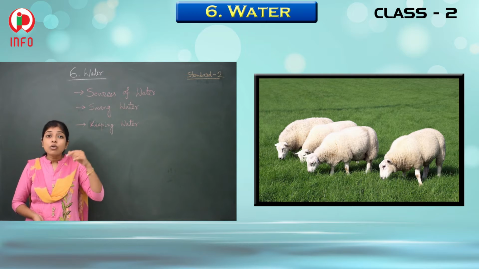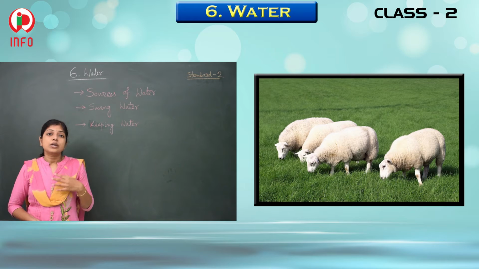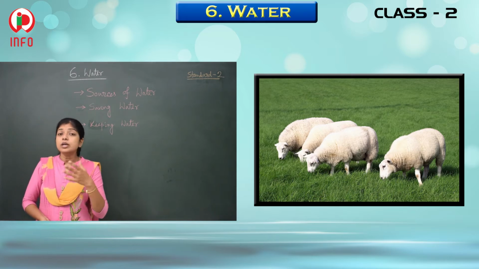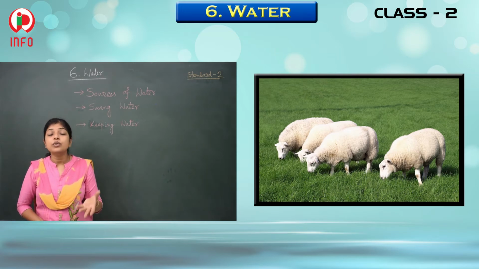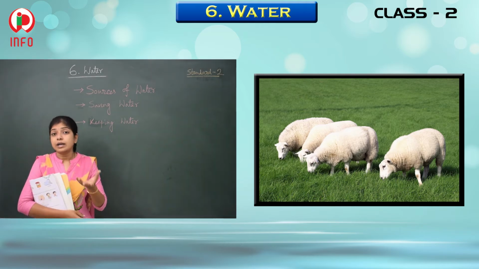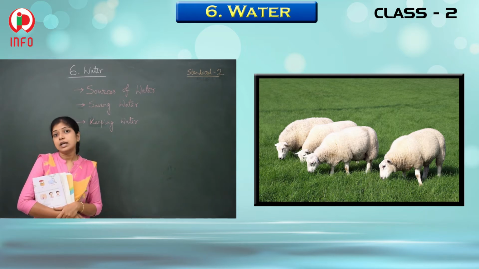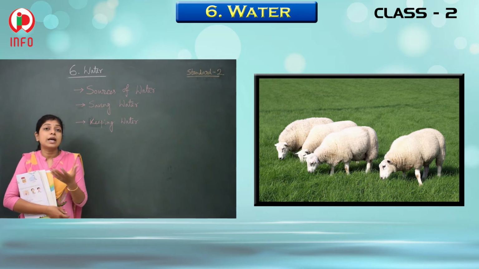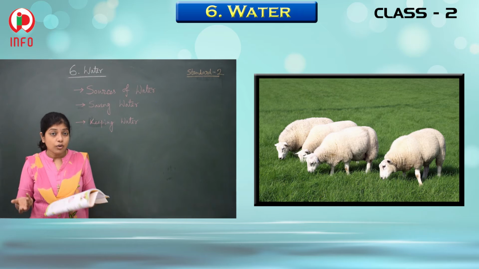That means those foods are being conserved in their body. We are having those foods, that means the fish, the chicken, the mutton, this kind of food, after they are getting the food from the plants only. Is it clear? So in this way we are getting our food. So water is important not only for us but also for them.